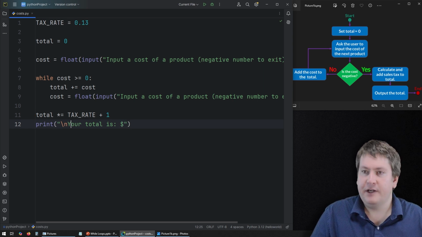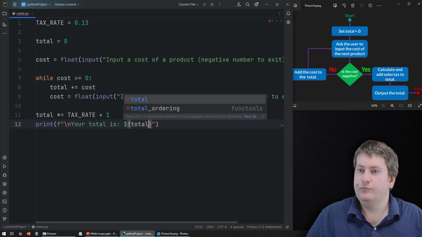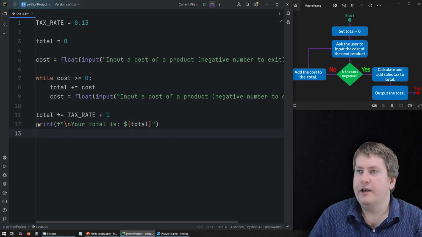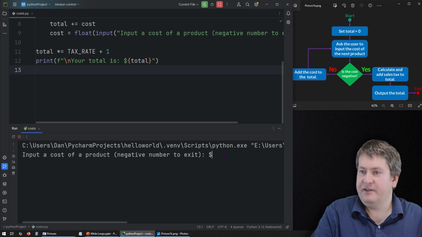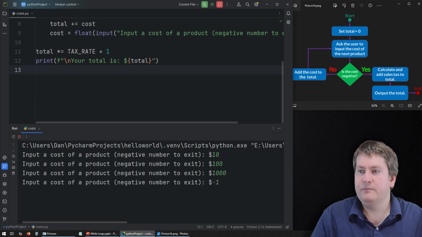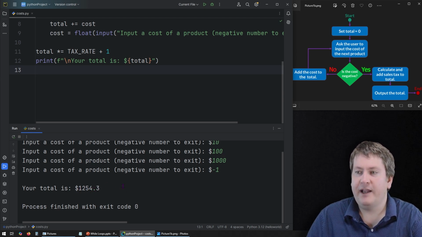I guess we'll use an F string. So let's try giving this a run. Let's say our cost is 10, 100, 1,000, -1. And our total is 1254.3, which looks okay.